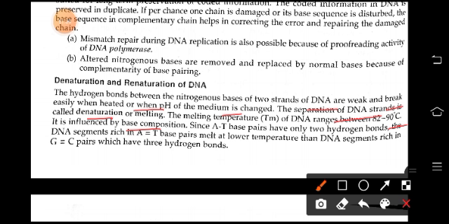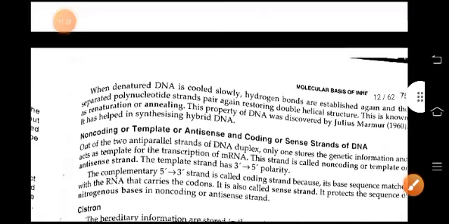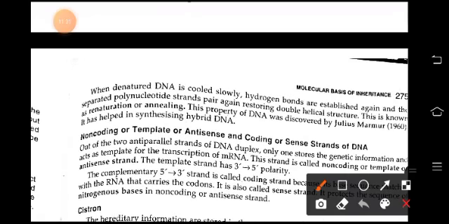Since AT base pairs have only two hydrogen bonds, DNA segments rich in AT base pairs melt at a lower temperature than DNA segments rich in GC pairs, which have three hydrogen bonds. So when denatured DNA is cooled slowly, hydrogen bonds are established again, and the separated polynucleotide strands pair again, restoring the double helical structure. This is known as renaturation or annealing. This property of DNA was discovered by Julius Marmur. It has helped in synthesizing hybrid DNA.